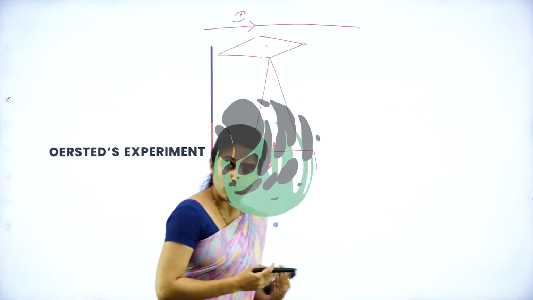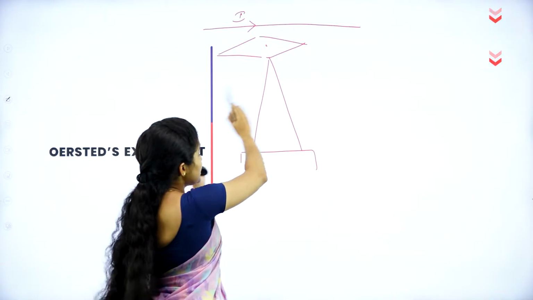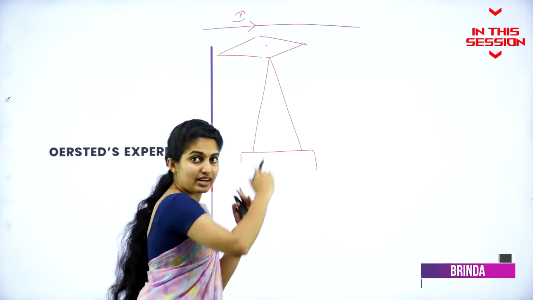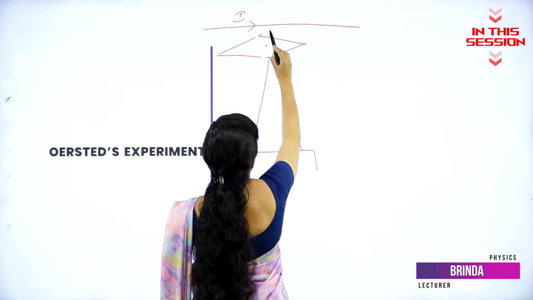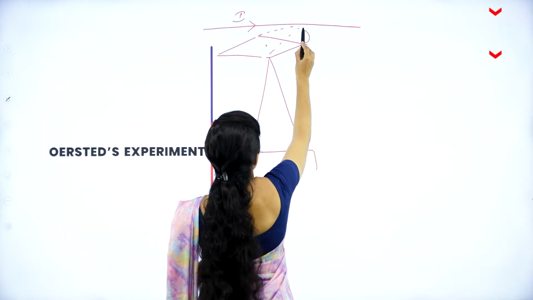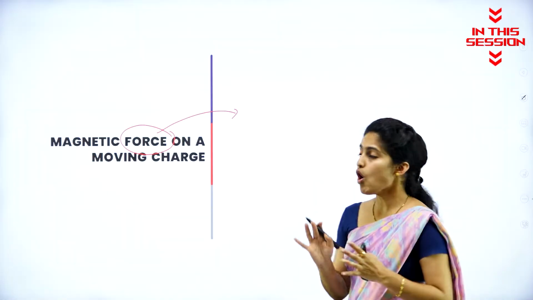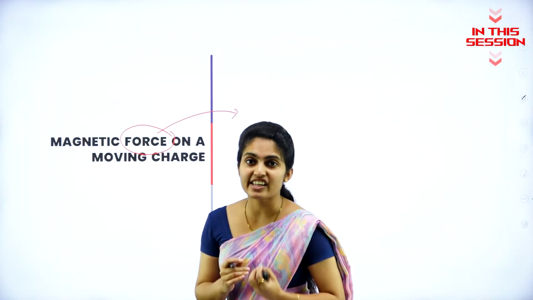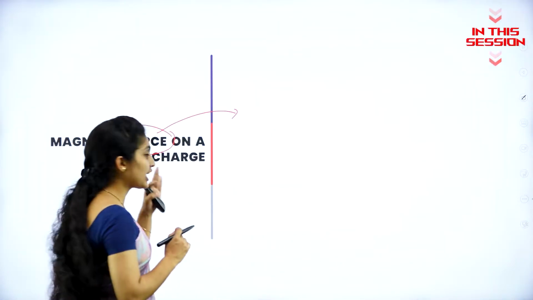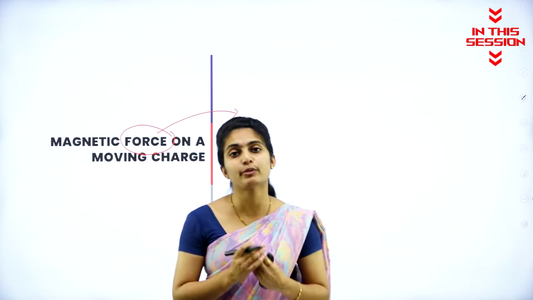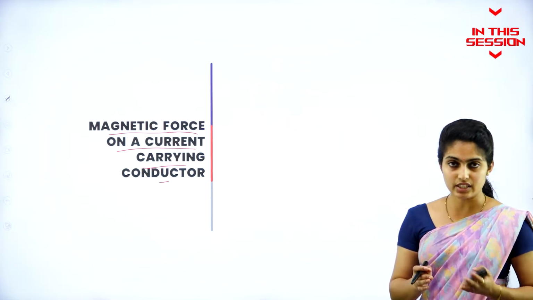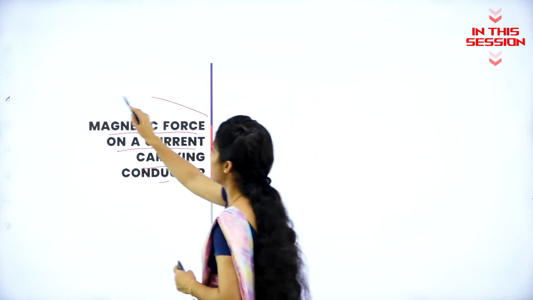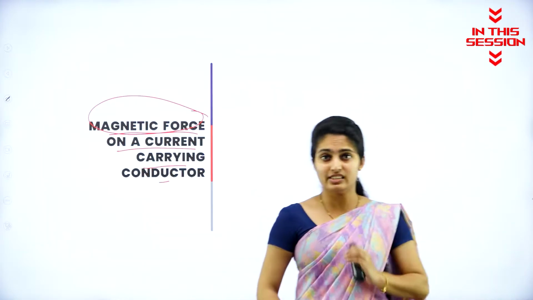When the current is flowing in this direction, that is from left hand side towards right hand side, the magnetic needle tends to move at this position, that is the rotation it takes towards the left. What is force? Force is a certain energy. The energy required in order to move any of the particles is said to be a force. Suppose you take a current carrying conductor, a conductor which carries a current. If there is a current, movement of charges gives you a magnetic force. So consider a conductor.